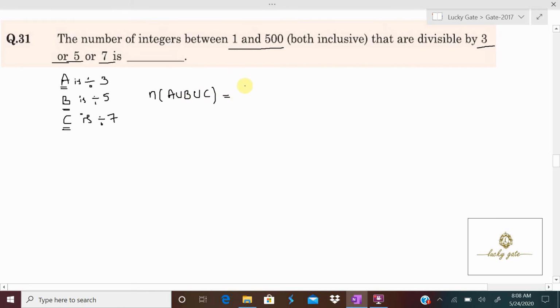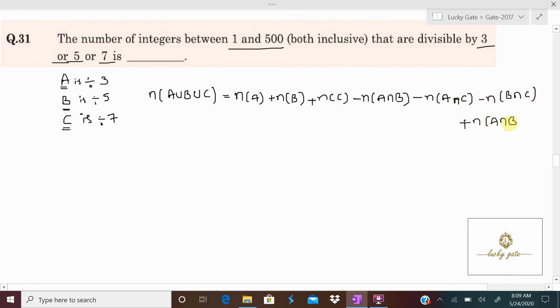What is the formula for n of A union B union C? n of A plus n of B plus n of C, minus n of A intersection B, minus n of A intersection C, minus n of B intersection C, plus n of A intersection B intersection C. Now, what is n of A? It means the number of integers that are divisible by 3, because A is 3.